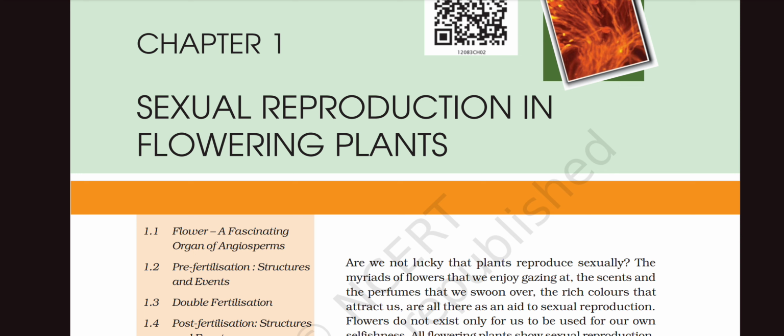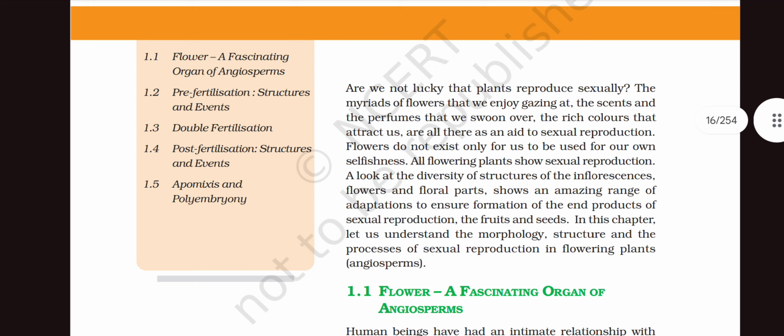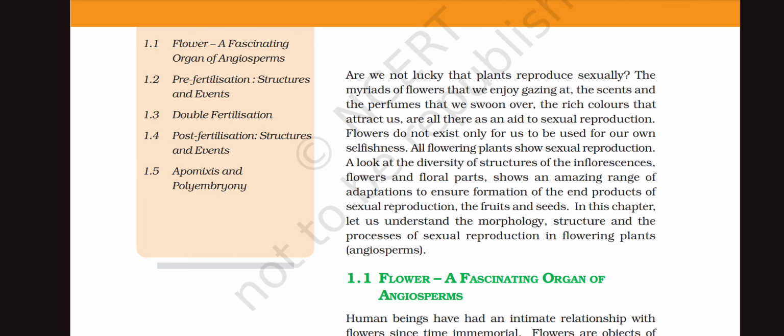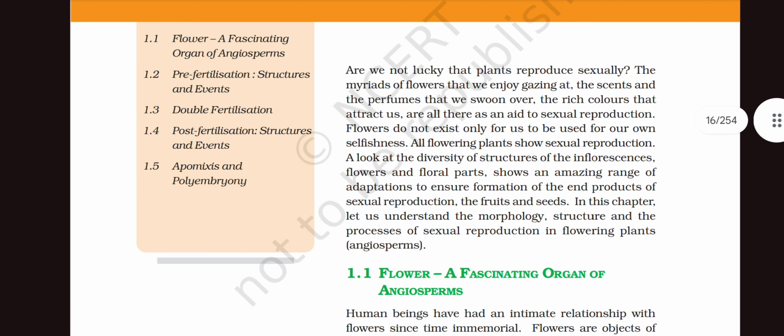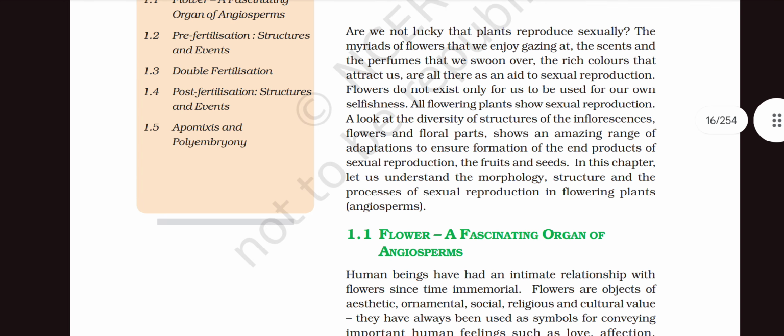Chapter 1: Sexual Reproduction in Flowering Plants. Flower, a fascinating organ of angiosperms; pre-fertilization structures and events; double fertilization; post-fertilization structures and events; apomixis and polyembryony. Are we not lucky that plants reproduce sexually?